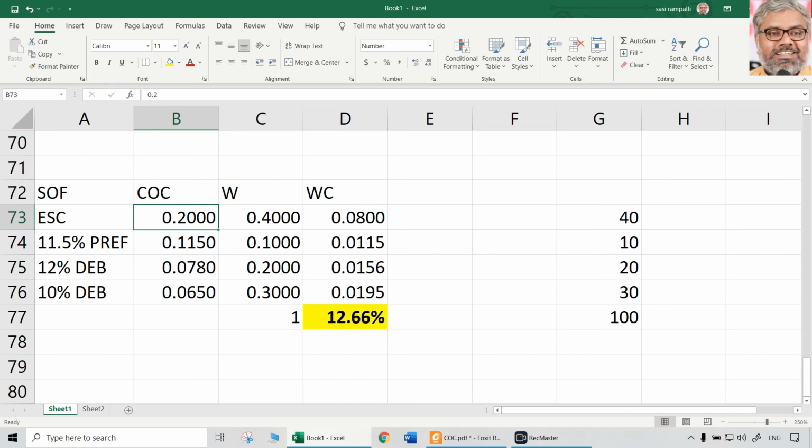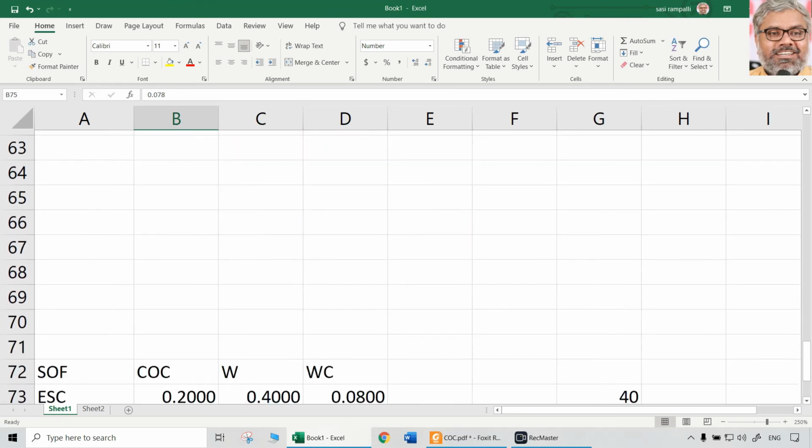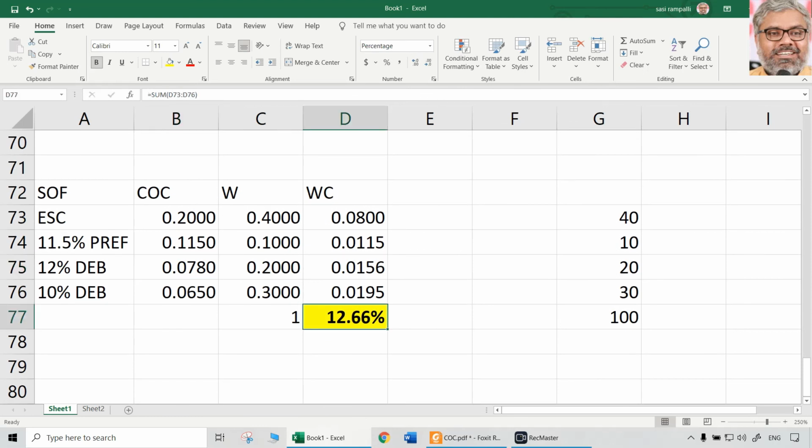If the new debt is increasing the cost of equity tremendously, whatever benefit the cheaper source of finance called debt is bringing is nullified by the excessive cost of equity. In this case, the cost of equity increased from 15% to 20%, which has resulted in overall cost of capital actually increasing rather than decreasing. So this is one more precursor to the capital structure topic, how debt can be useful and sometimes how it can be dangerous also. In one case it was good, in this case it is not good.